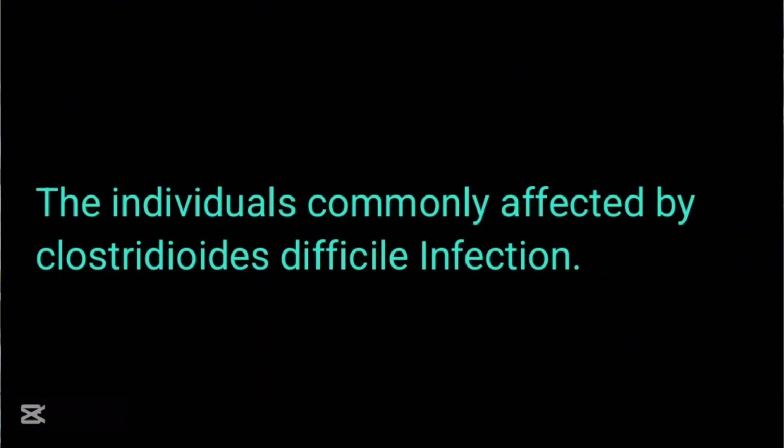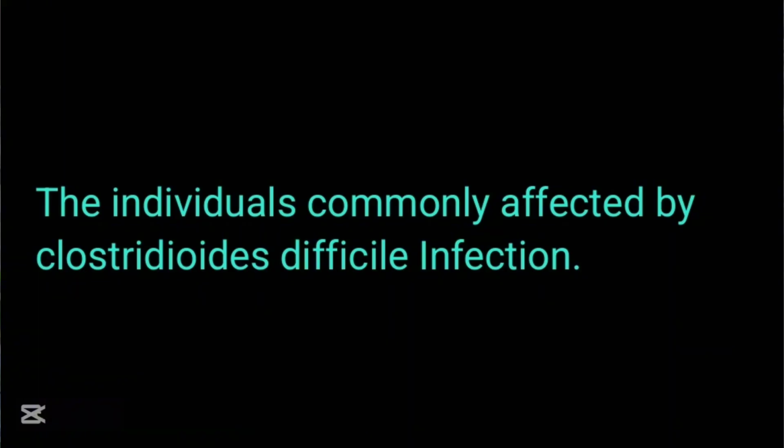The first category of individuals that are at risk of getting the Clostridioides difficile infection are those that have a low immunity. For some reason, maybe they have HIV, they have diabetes mellitus, they are on steroids, or they are on anti-rejection drugs. Maybe they underwent an organ transplantation.